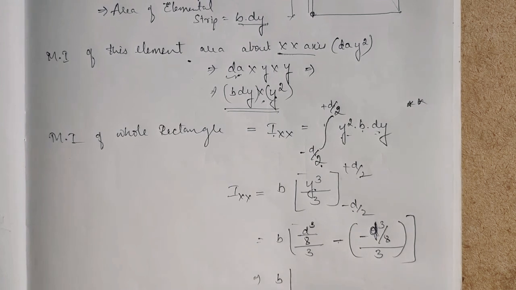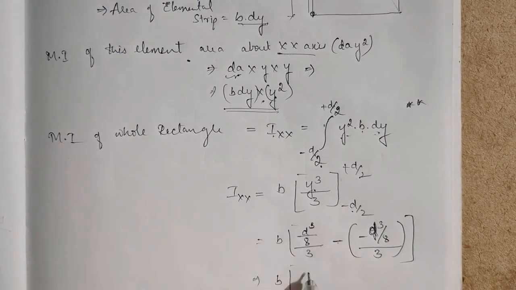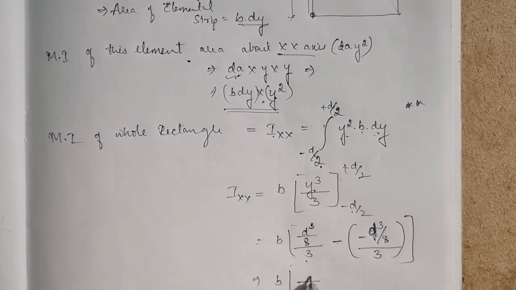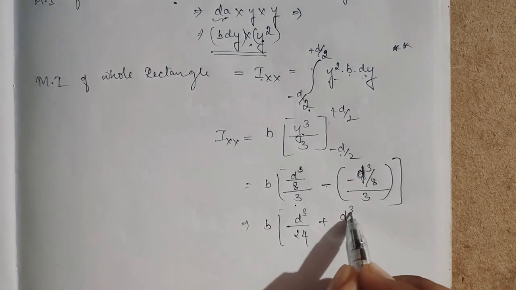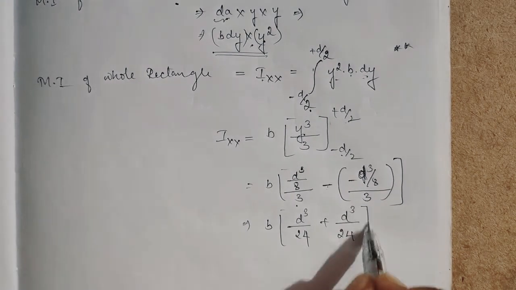So b into, 8 into 3 is 24, d cube by 24, minus into minus plus, this is also d cube by 24.